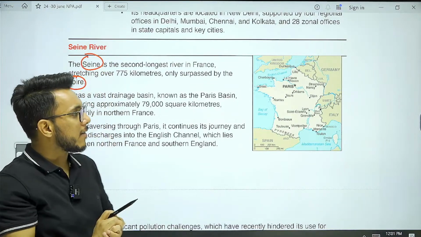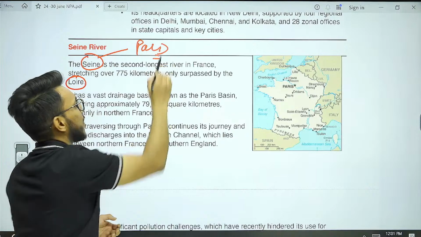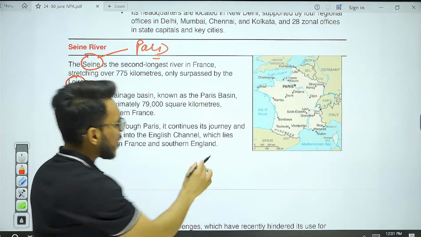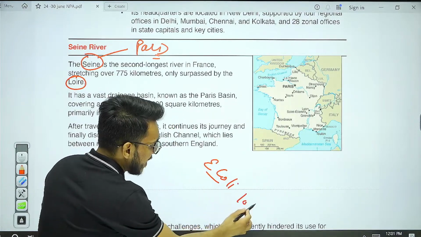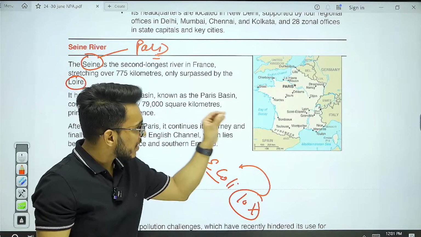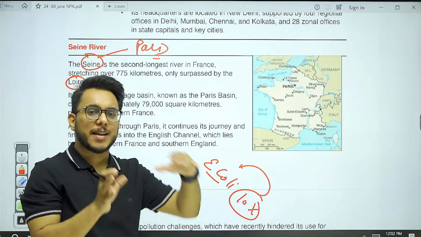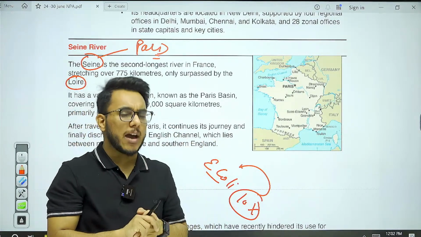This Seine River passes through Paris. And this particular river has been very polluted, particularly with E. coli bacteria, which is 10 times more than the safe limit in this water. The Seine River has been used as a dump yard where agricultural waste, industrial waste, even sewage has been released without any environmental safeguard.